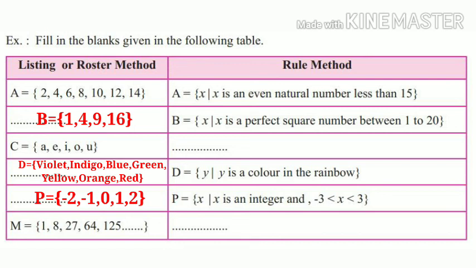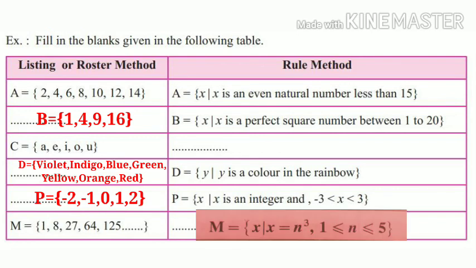If we observe, these are all perfect cubes. 1 cube is 1, 2 cube is 8, 3 cube is 27, 4 cube is 64 and 5 cube is 125 and so on. So the answer in rule method will be M equal to curly bracket x such that x equals n cube where n is greater than or equal to 1 and less than or equal to 5.